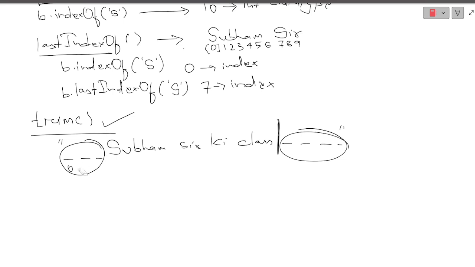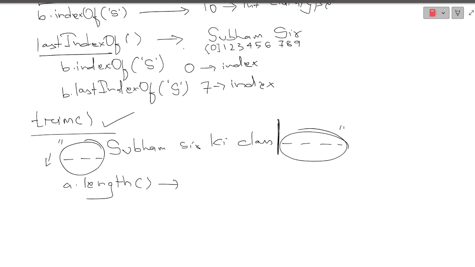Suppose a user has given me a string with lots of spaces included at the beginning and the ending of that string. If the question asks me to print the number of characters present in this string, what will I do? Suppose I'm storing this in A. I will quickly write A dot length. What will it give?